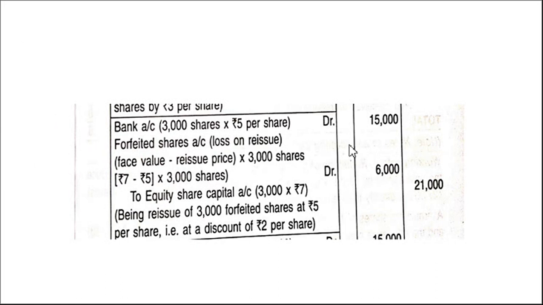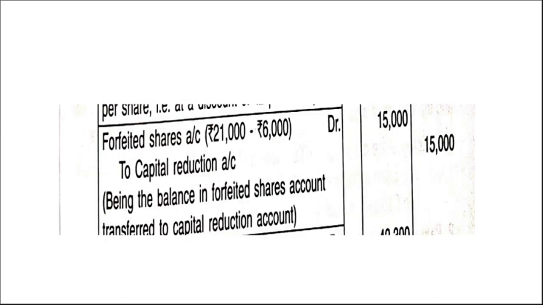So this much is a loss. So what is the net effect? Forfeited shares account is 21,000 minus 6,000, 15,000 balance. After deducting all the losses in the forfeited shares account, we have 15,000 rupees balance. This much we have to transfer to capital reduction account. So this is a saving for us. After deducting the loss, whatever amount we got in the forfeited shares account, we are transferring it to capital reduction account. So 15,000.